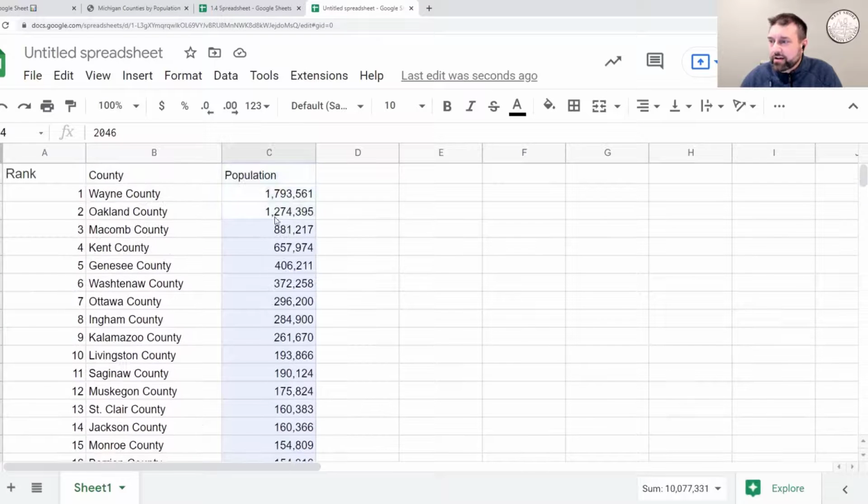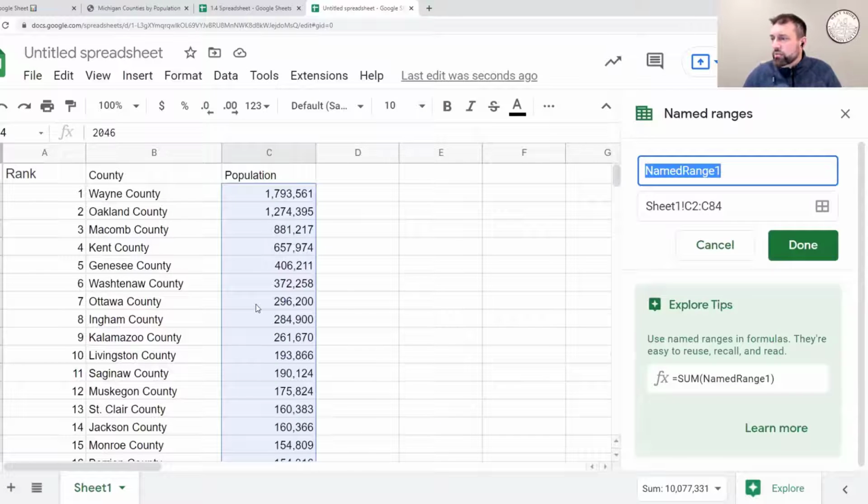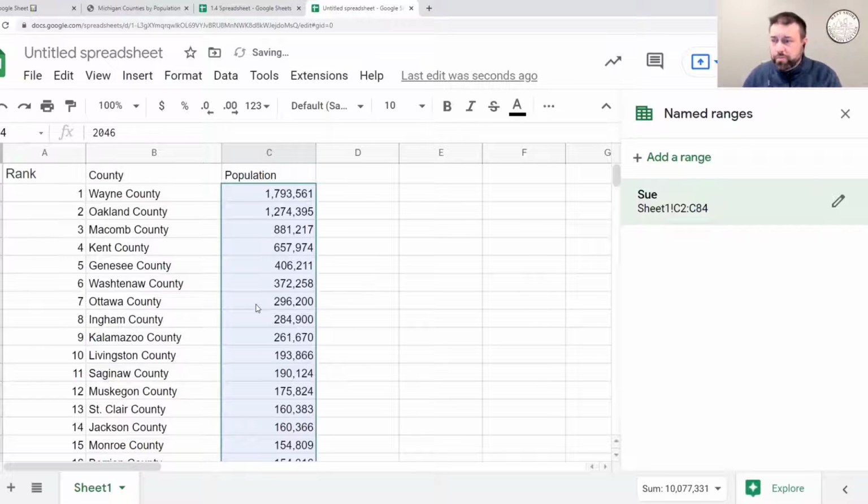So if I highlight all the population data, I could say Data, Named range. What do you want to call this data set? Any names? How about Sue? We'll call it Sue. Okay, so there's Sue. Everybody say hello to Sue. And now when we do a calculation with Sue, I don't have to go and re-highlight that whole data set. I can just use the name Sue.